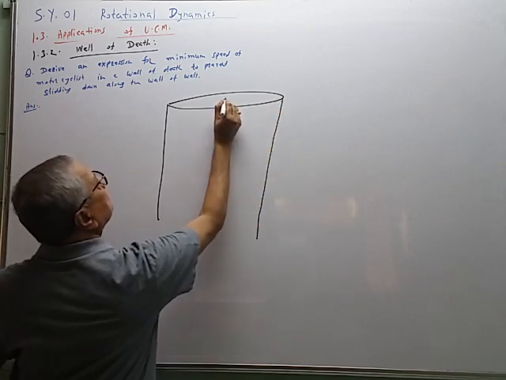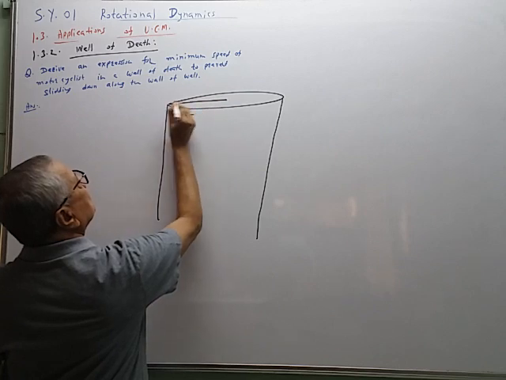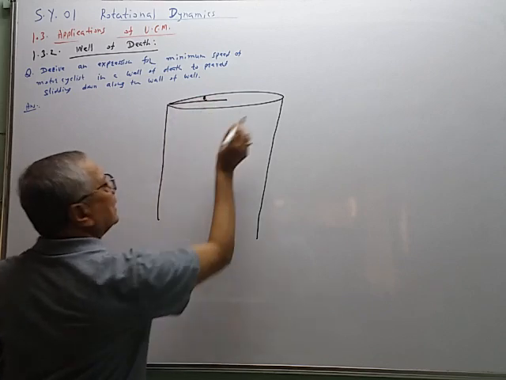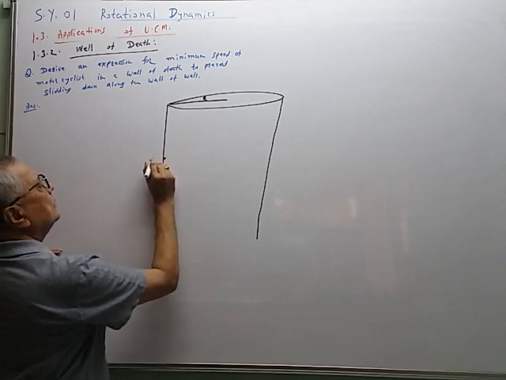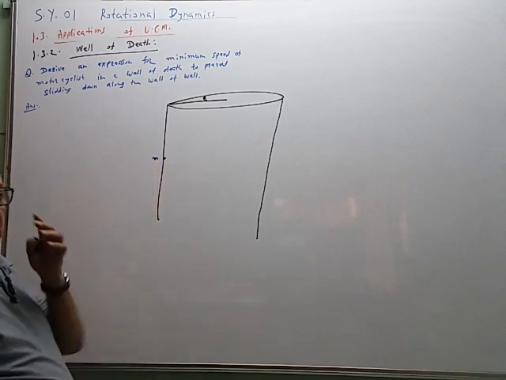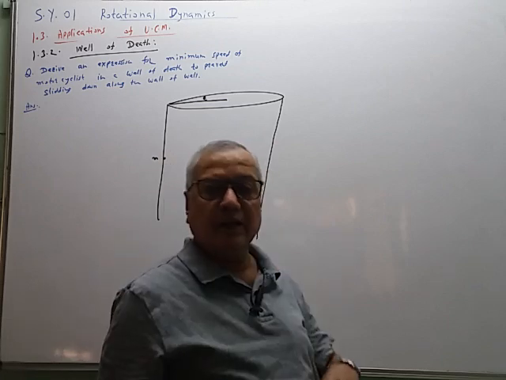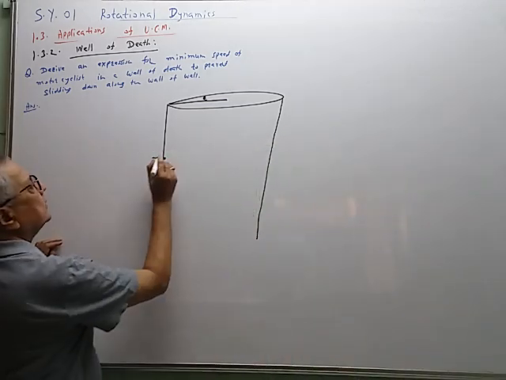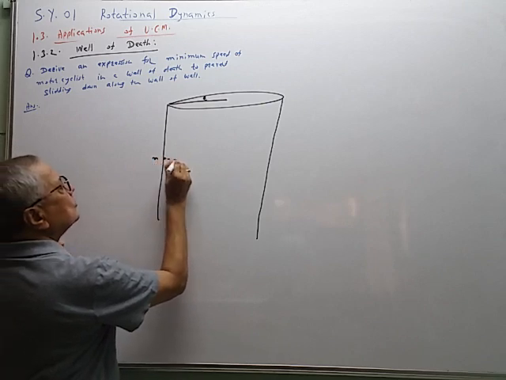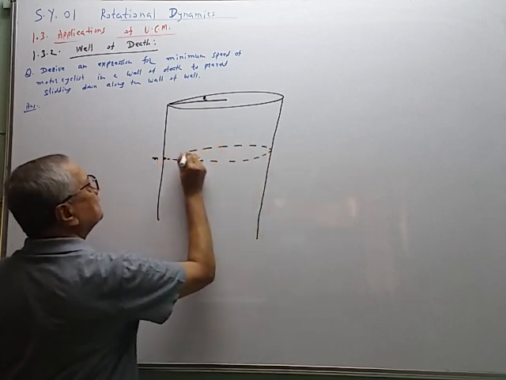This is the radius r of the well, half of the diameter. This is a motorcyclist of mass m, motorcyclist plus vehicle. The total mass of the system is m, and now he is performing circular motion on the inner surface like this.